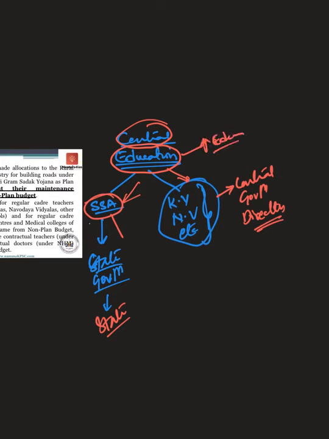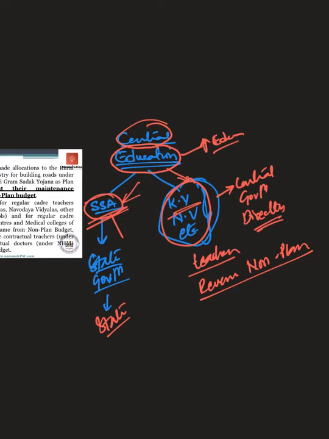But on one hand, you are spending money on Sarva Shikshan Abhiyan, and then you are spending money on the Kendriya Vidyalayas and Navodaya Vidyalayas. So here, the expenditure on Kendriya Vidyalaya and Navodaya Vidyalaya teachers, the salary, etc., of Kendriya Vidyalayas, came under revenue non-planned expenditure, whereas the money on teachers who were hired under Sarva Shikshan Abhiyan came under planned expenditure.